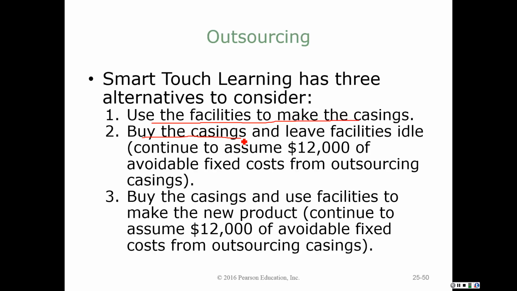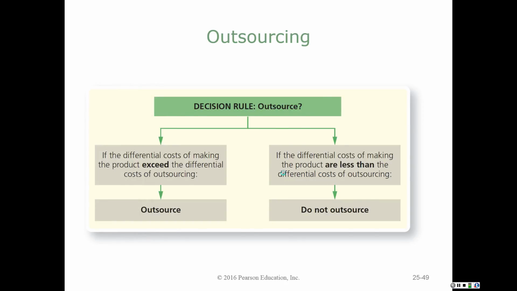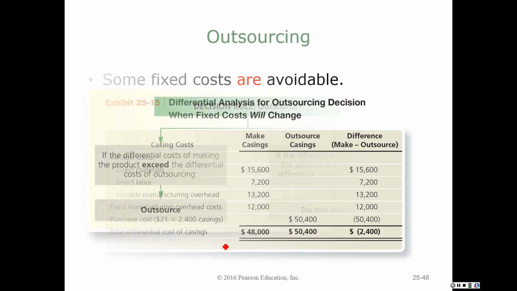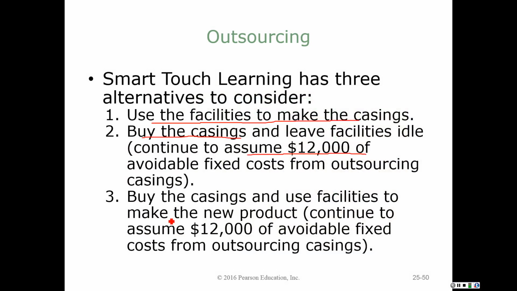I can still outsource, and my facilities are going to sit idle, and I'm getting rid of $12,000 in avoidable fixed cost. So in this situation, as the last example that we looked at, if I am getting rid of some of my fixed cost, but if my facilities are sitting idle, then what am I really gaining from freeing up those machines or my space? Unless for some reason this company can do a better job at quality or delivery times than we can by manufacturing them ourselves.